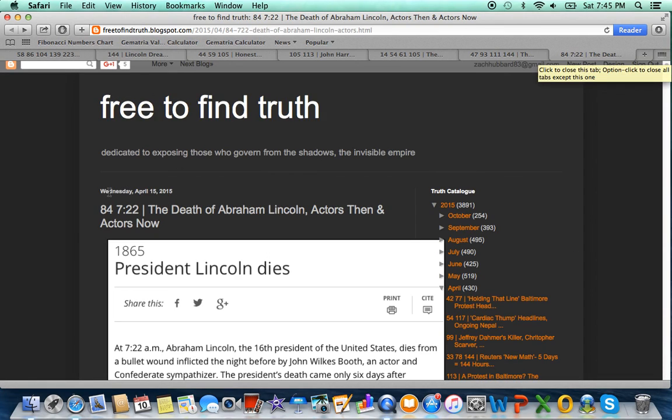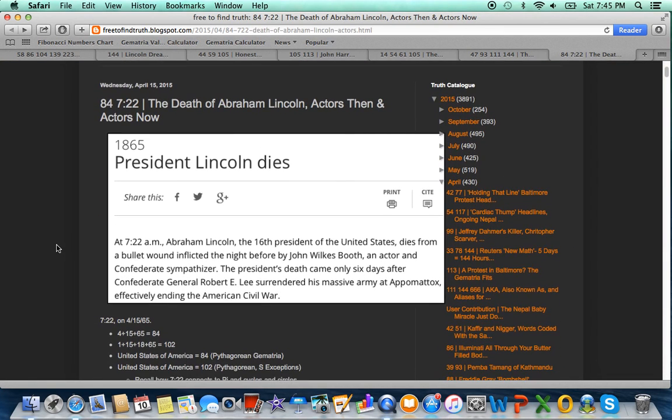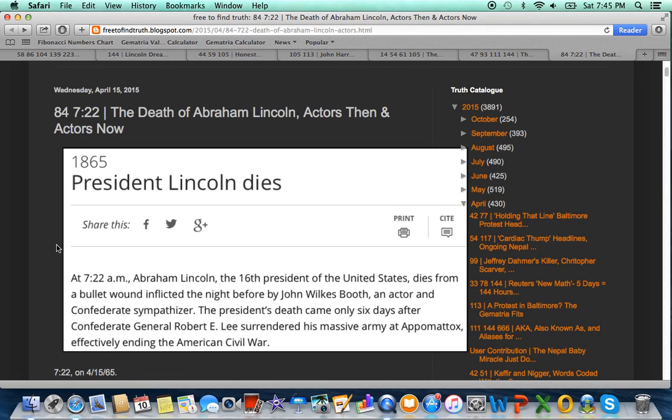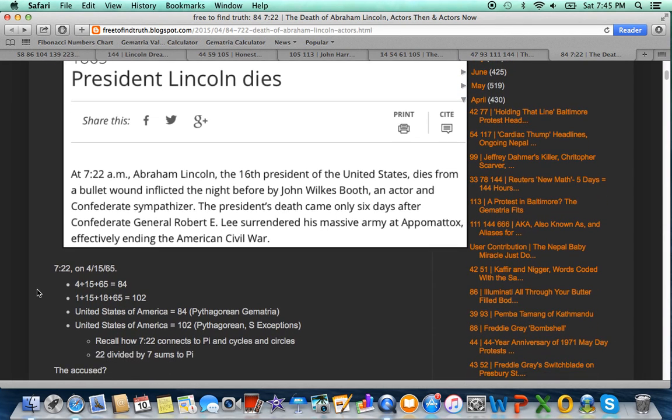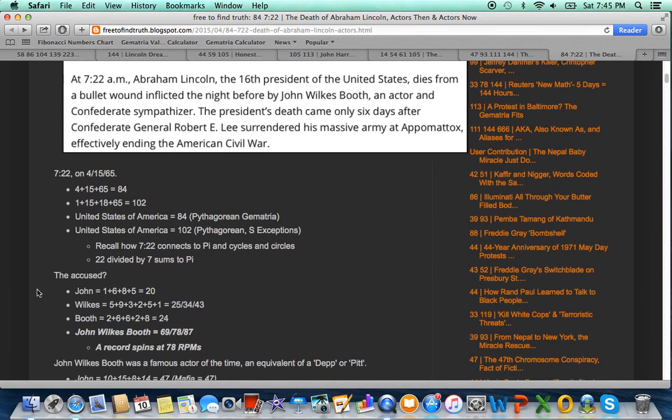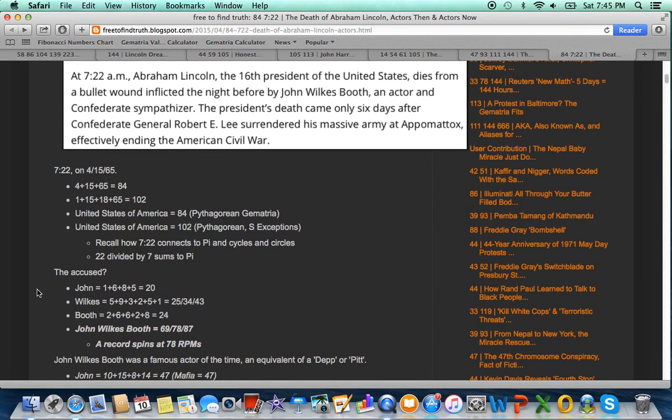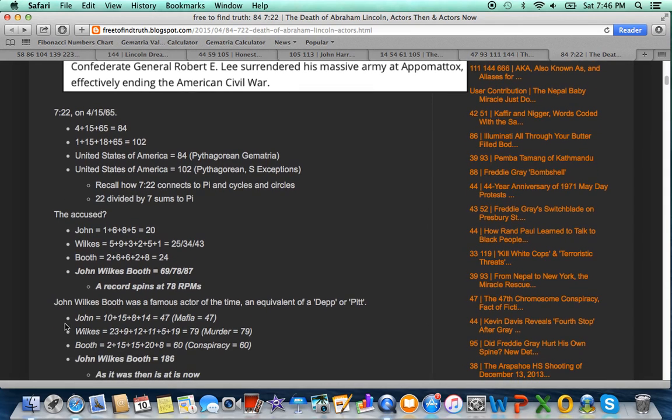Numbers often found around sacrifice. These Zionists, they control a lot. Sports leagues, media, politicians, and they code it all with their numbers. Lincoln died at 7:22 because of its connection to pi. These people are about cycles and circles. Pi is the number that has to do with cycles and circles.